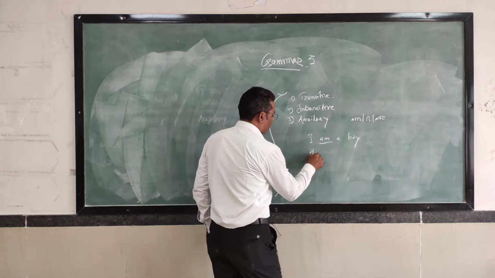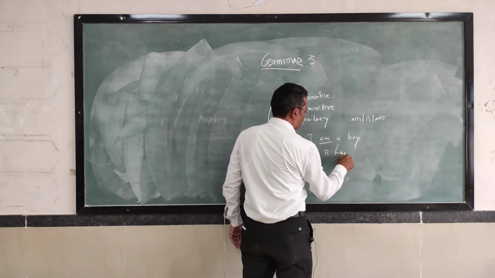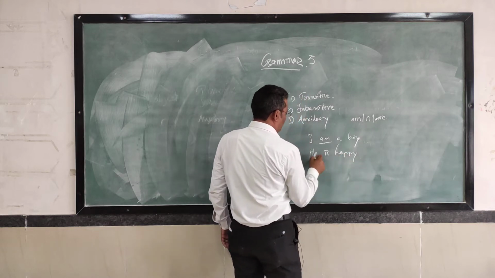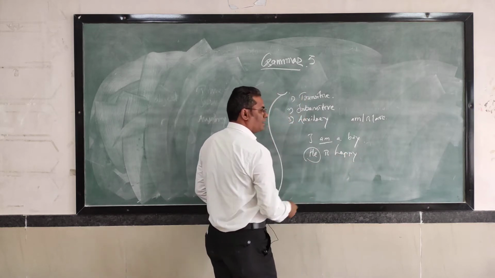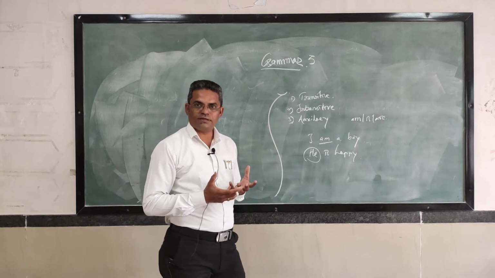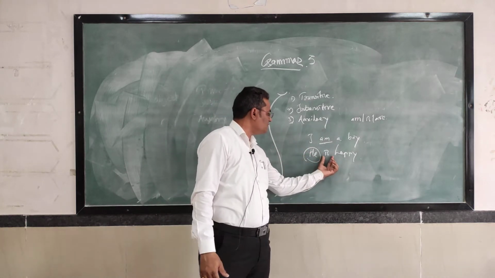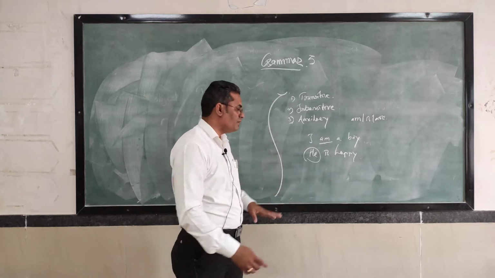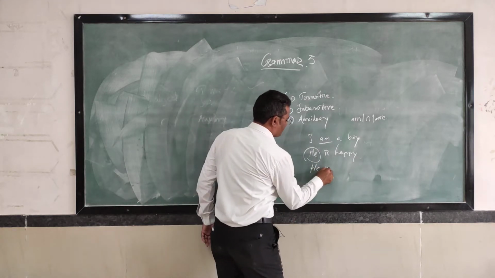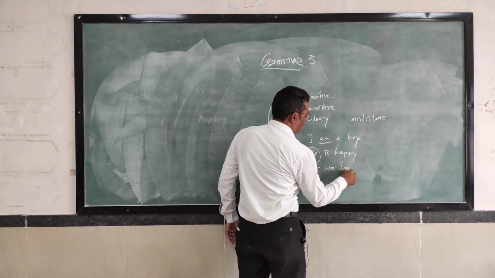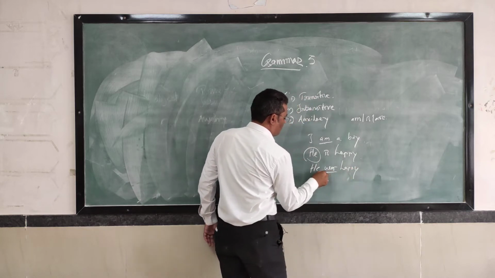He is happy. What does it mean? The subject is happy. What is the condition of he? Happiness. So that condition is being told by "is." If he was happy, what does it mean?